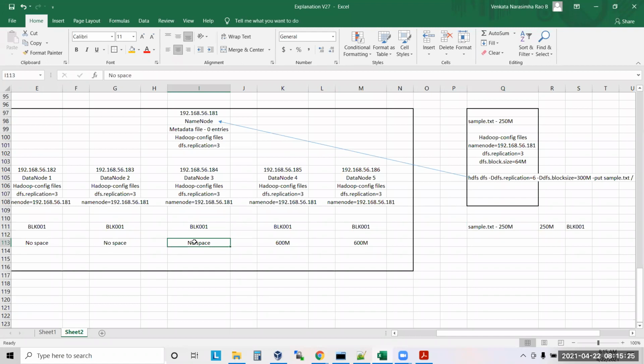Venkat, small question: is there any threshold limit set to this? Like it's getting filled and we have to add more, of course. Yes. You will have a monitoring system where, when it reaches 80%, it will throw a warning alert, and at 90% it will throw a critical alert. Later stages, I'll show you all those things.